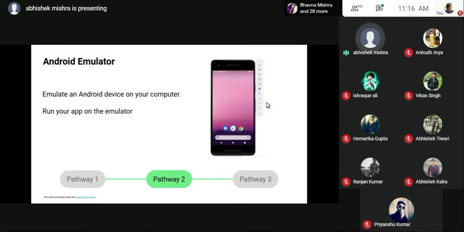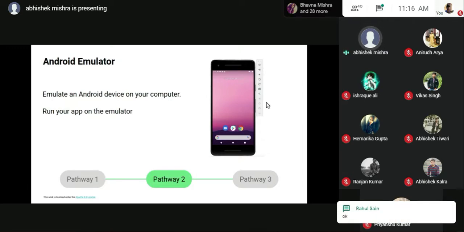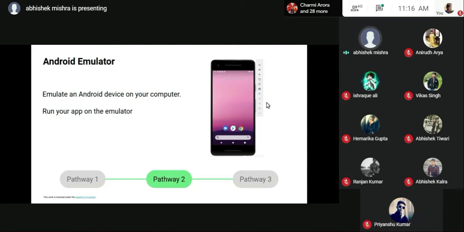And this is an emulator. Now, some of you might be aware of virtualization and so on, and I'll keep it very simple. If you have any complex doubt, you can ask me. It is an Android device that is currently placed on the resources of your laptop, and it has no connection with a real Android device, but it is a device that is created, a virtual one, I'll say.